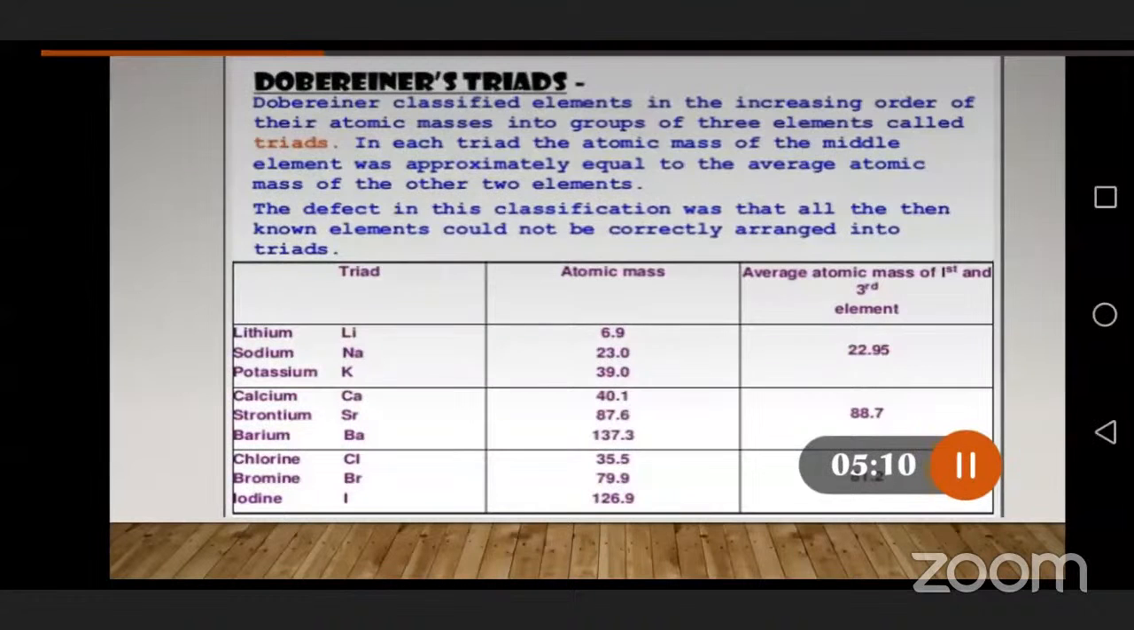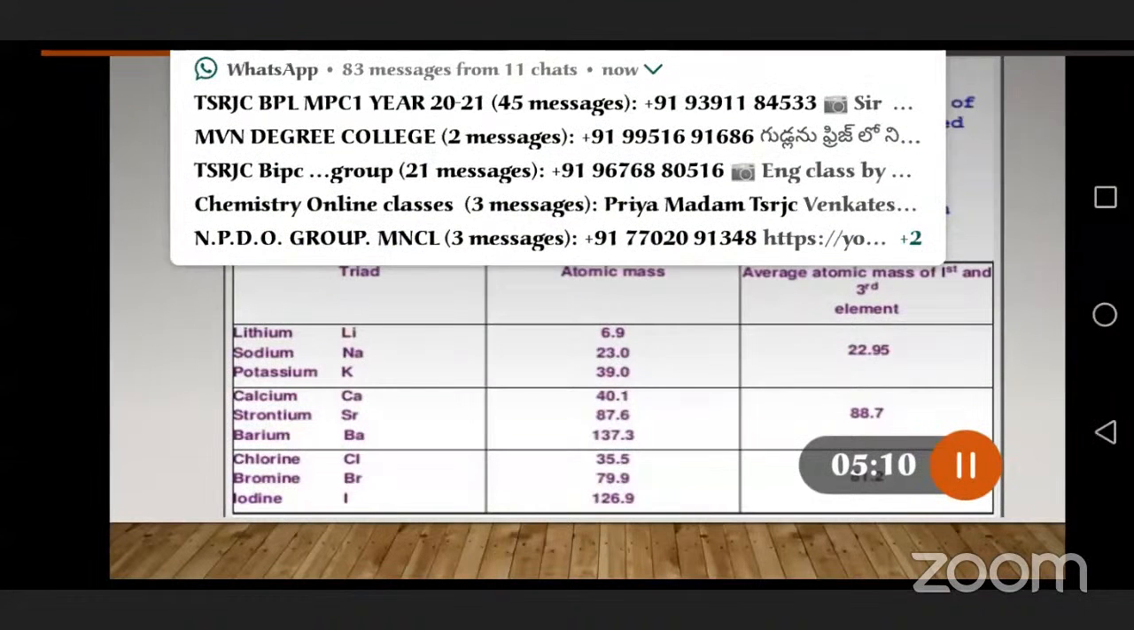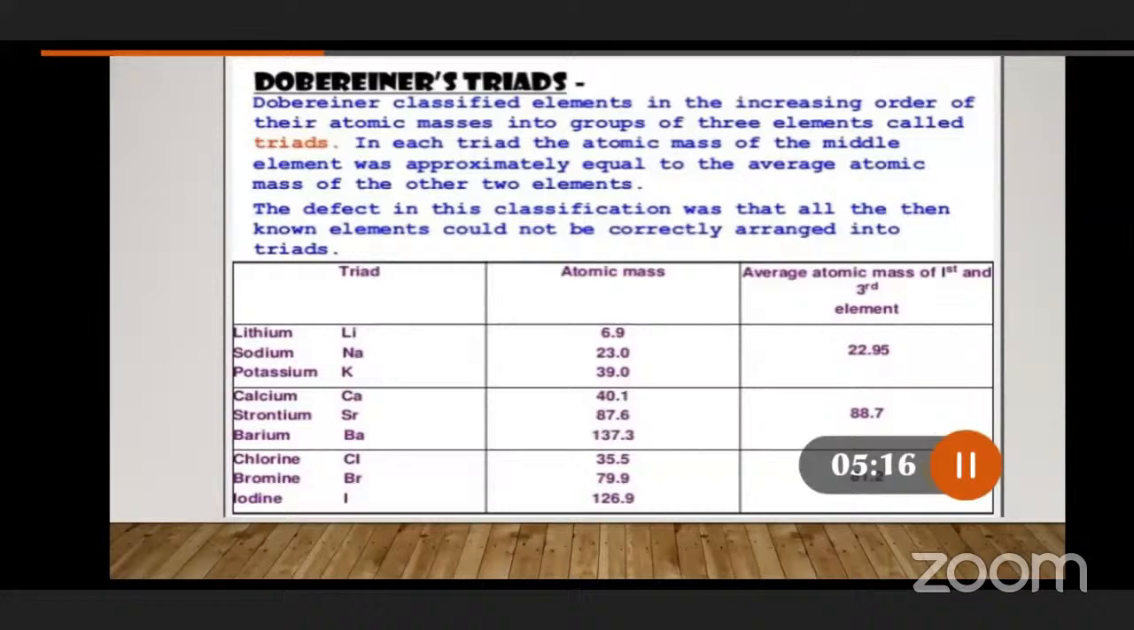So how did he construct the periodic table? Let us observe the periodic table right now. The first column is the triad itself, the second column is atomic mass, and the third one is the average atomic mass of the first and the third element. So the major thing is what? Dobereiner constructed the periodic table based on the increasing order of their atomic masses.